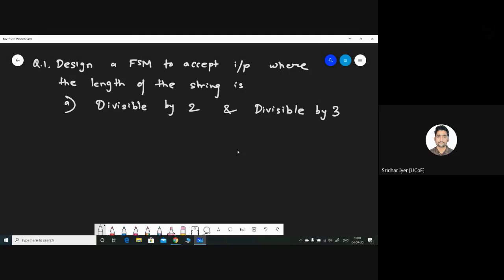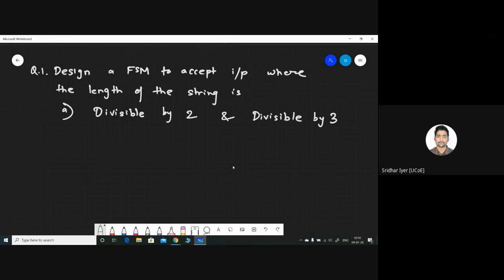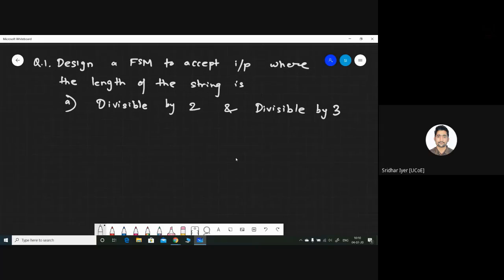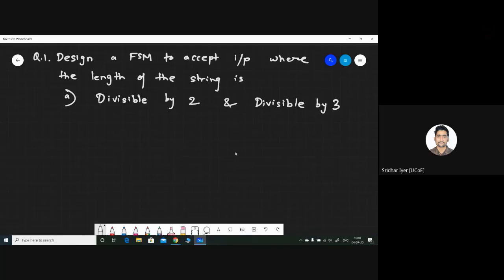Okay. So kindly let's start with this problem. Design a finite state machine to accept inputs where the length of the string is divisible by 2 and divisible by 3. So we have to consider both the conditions. It should be divisible by 2 as well as divisible by 3. So how should you proceed with this particular problem? Kindly let me know.